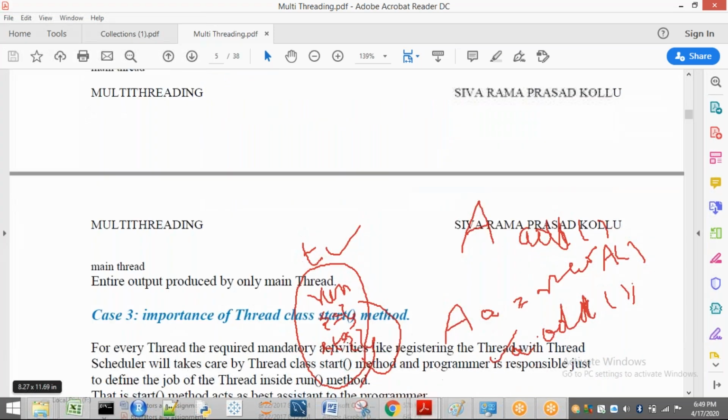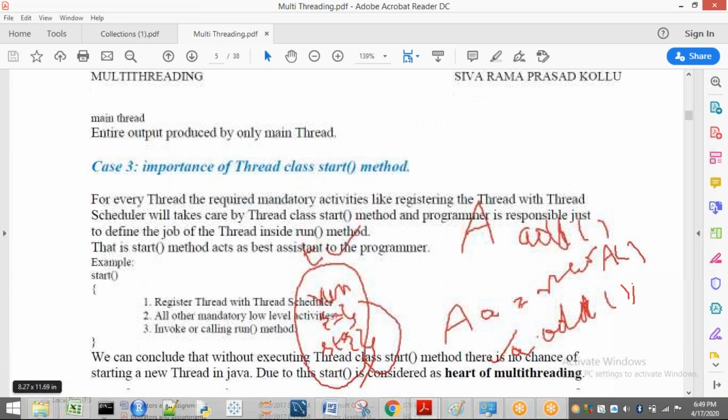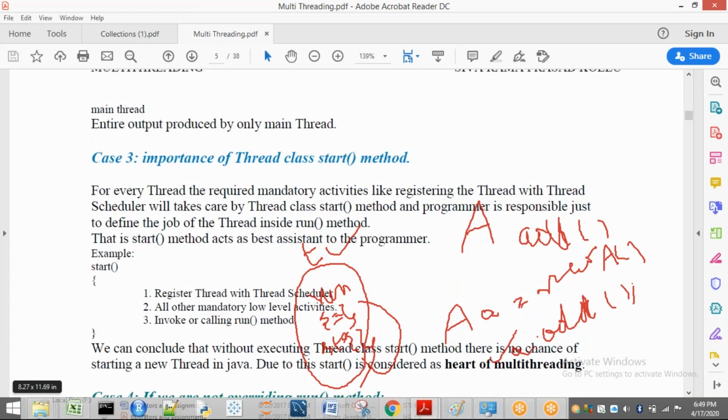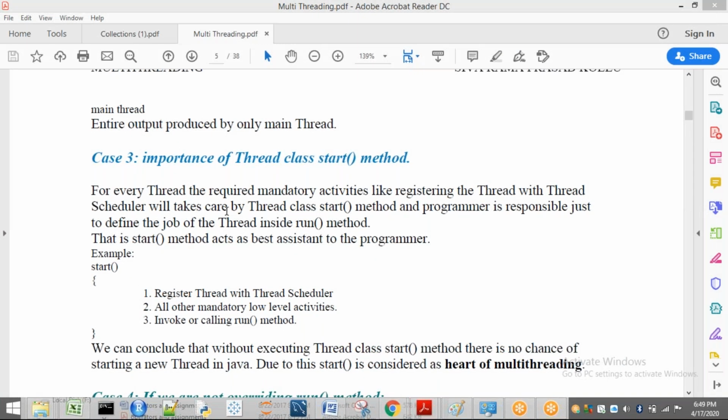Okay, next. Now we are going to see the importance of the start method. We have already discussed it briefly before starting the concept. In the start method, every mandatory thing that a thread has to perform will be there. For every thread, the required mandatory activities include registering the thread. Already I said, whenever you come to college, you have to register initially. That means you have to submit the certificates and take a roll number, all these things before sitting in the class, for example.